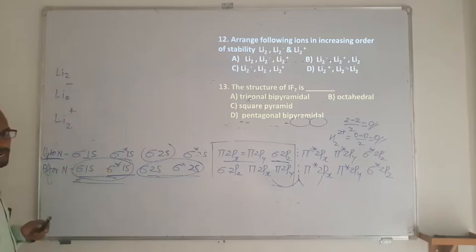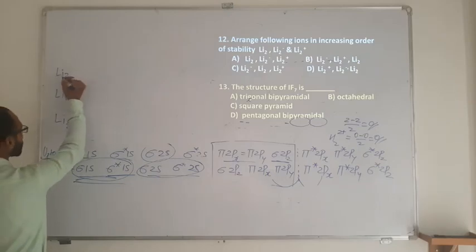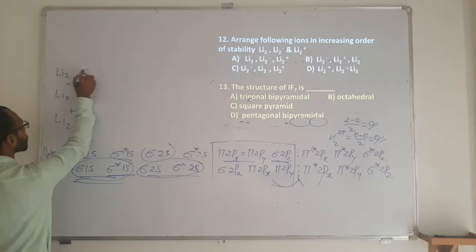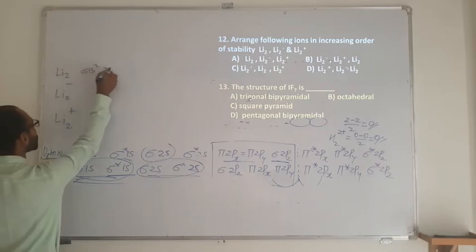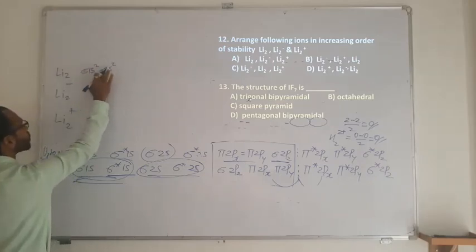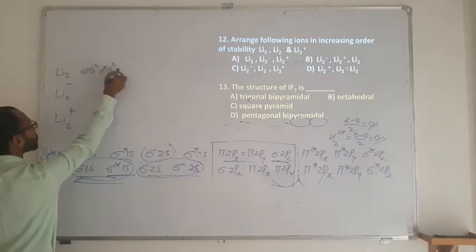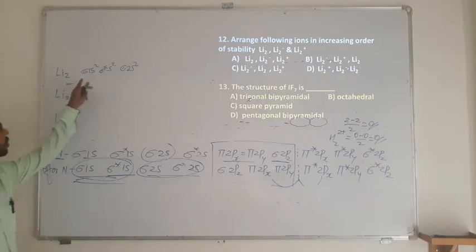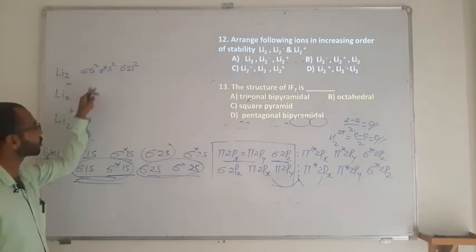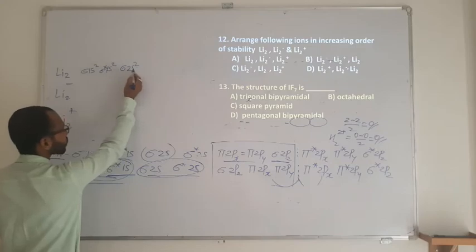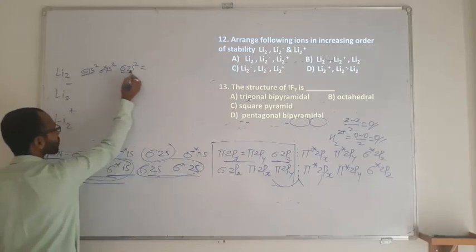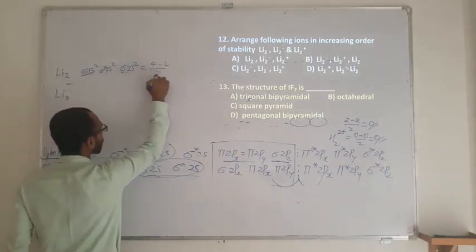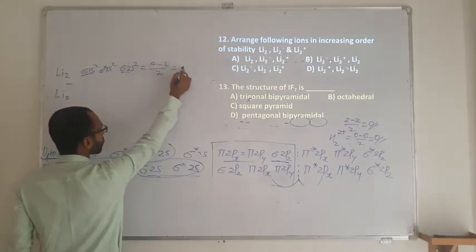So lithium, after hydrogen and helium, has atomic number 3. So 6 electrons should be there totally. If you see the electronic configuration, sigma 1s2, sigma star 1s2 and sigma 2s2. So bonding are these, 4 minus 2 divided by 2, it is going to be 1.